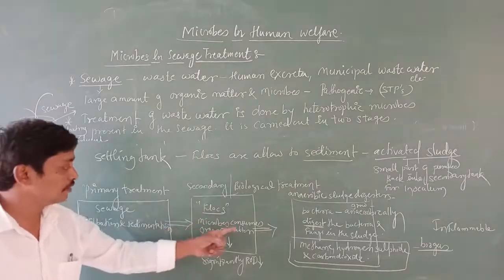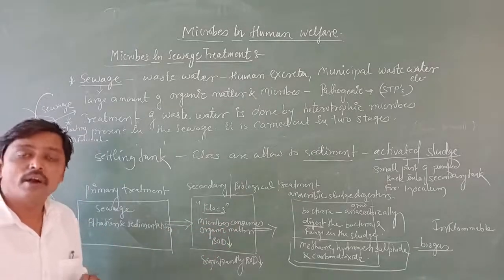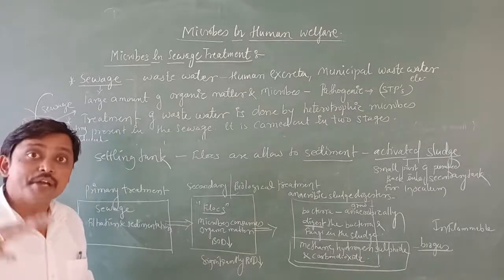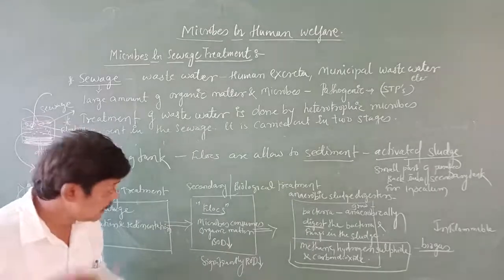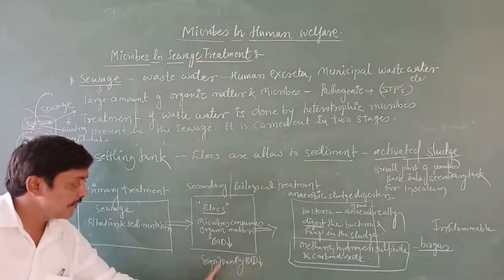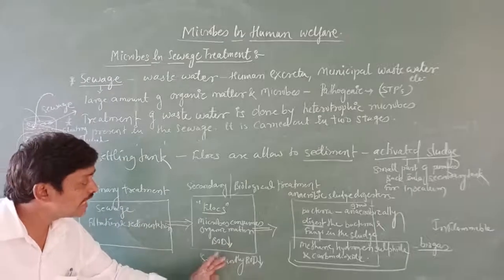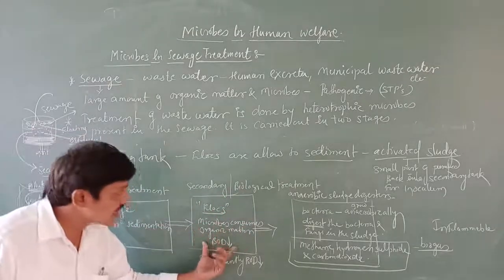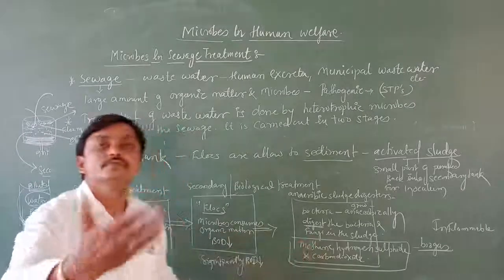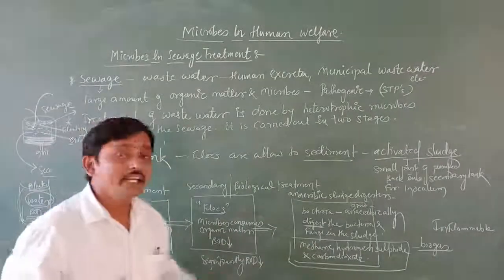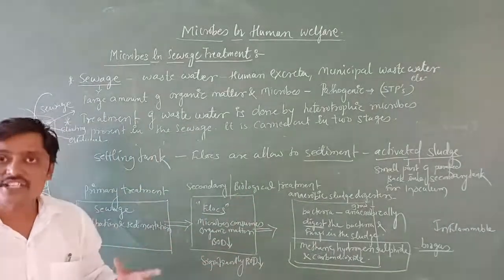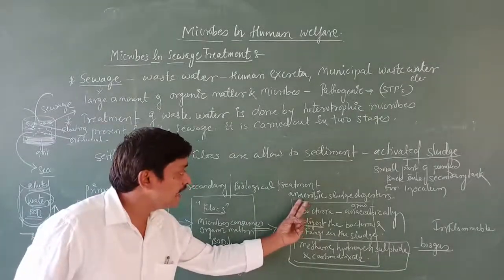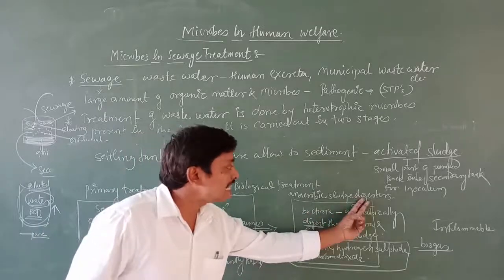They consume the organic matter, and the BOD, biochemical oxygen demand, goes on reducing. Once the biological oxygen demand is significantly reduced, the water is transferred from this tank into large tanks, and those large tanks are called anaerobic sludge digesters.